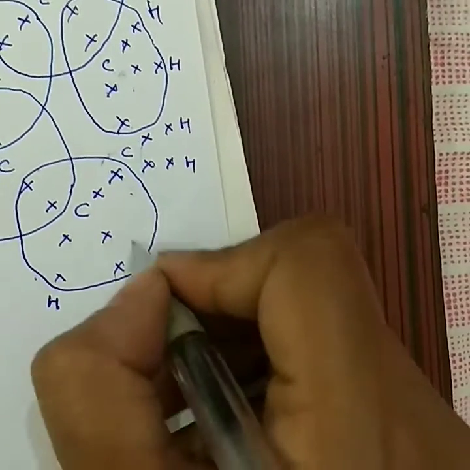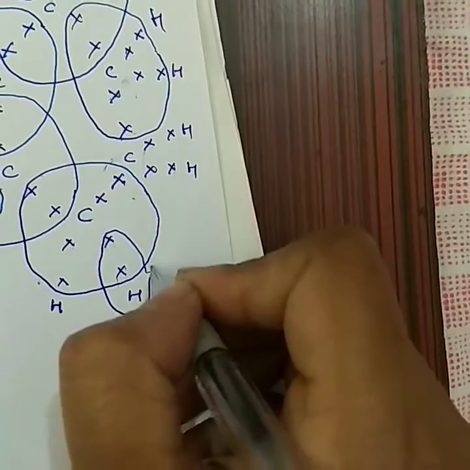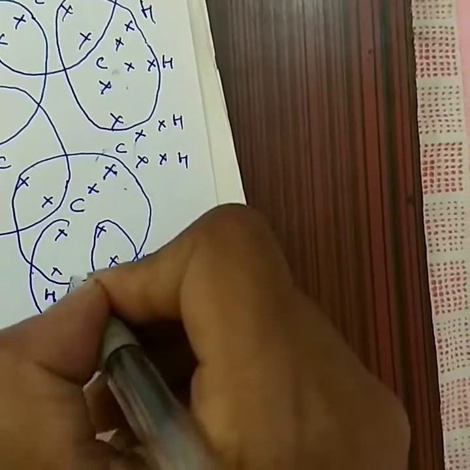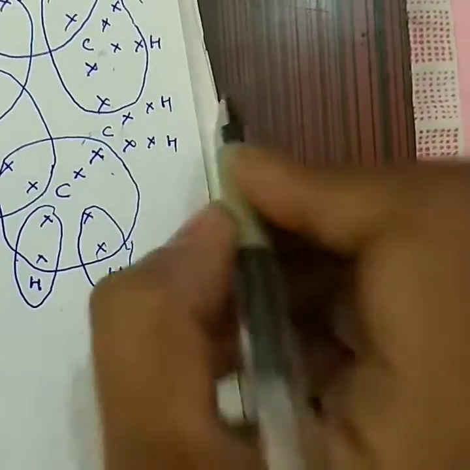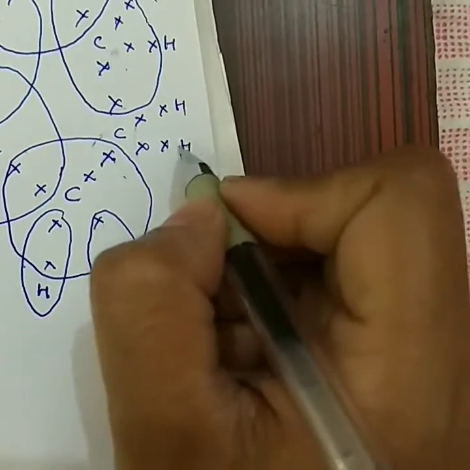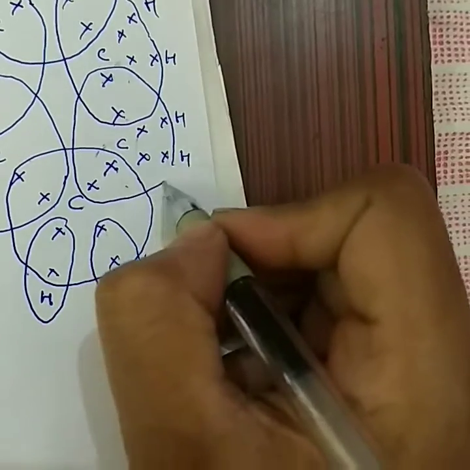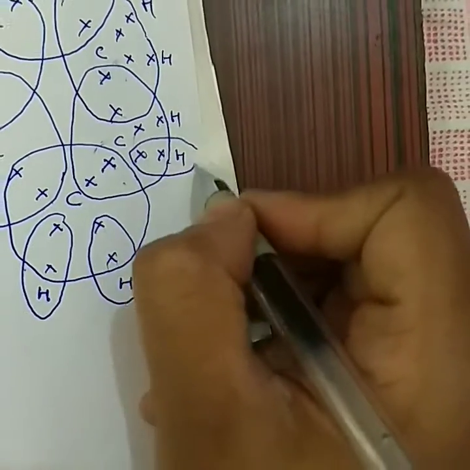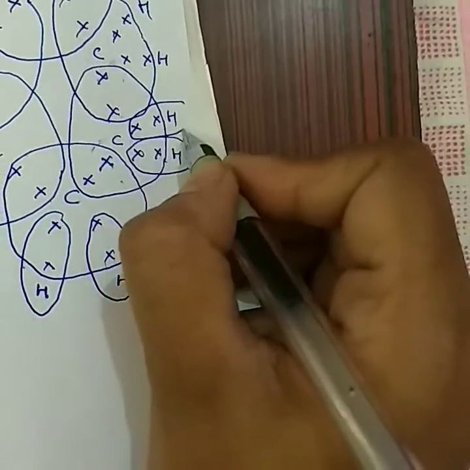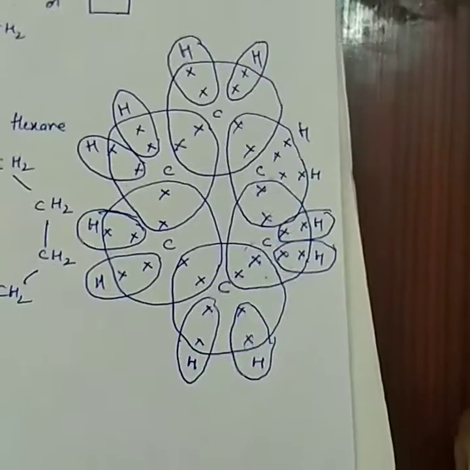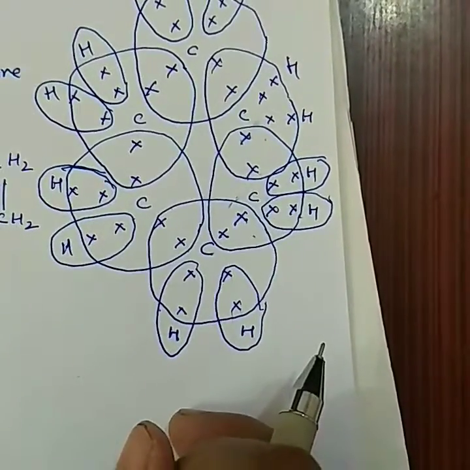You require practice to draw the cyclohexane. In the circle of carbon, 8 electrons and 1 alphabet. In circles of hydrogen, 2 electrons and 1 alphabet should be there. This is the electron dot structure of cyclohexane.